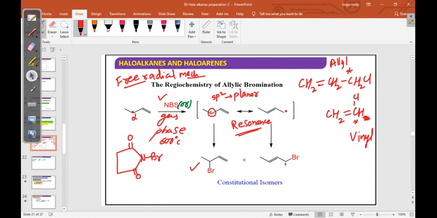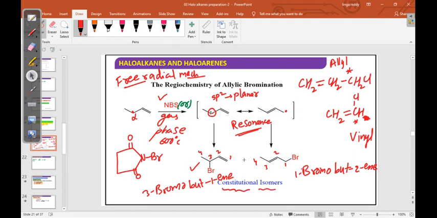The IUPAC names: numbering 1, 2, 3, 4. 1-bromobut-2-ene, and 3-bromobut-1-ene. Okay, these are also known as constitutional isomers.